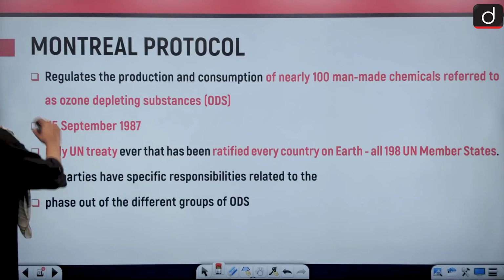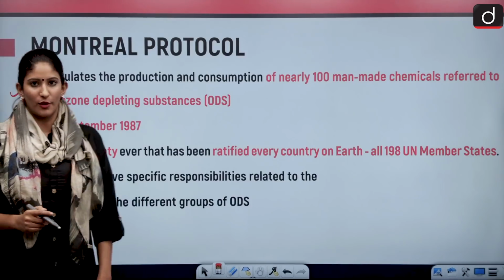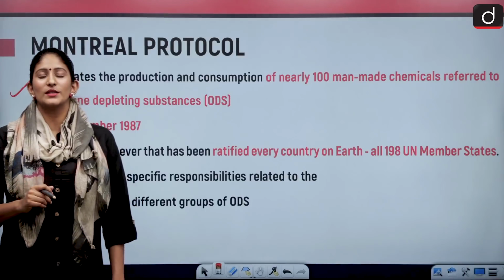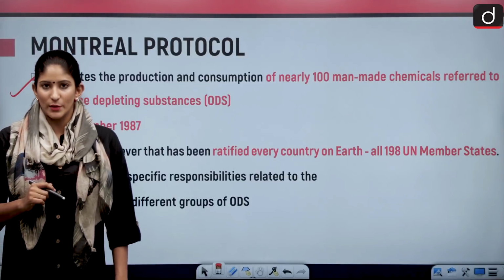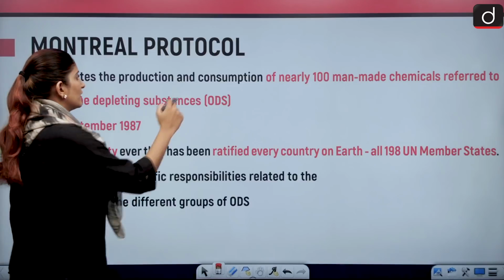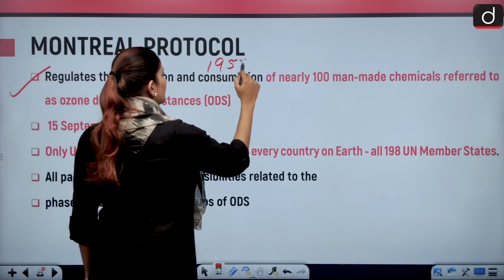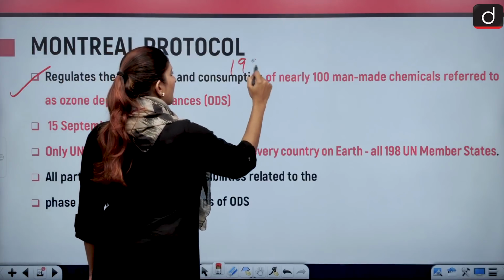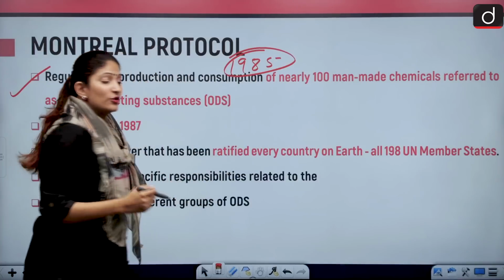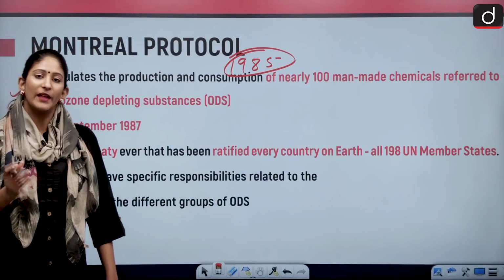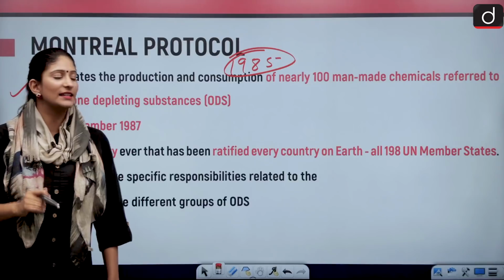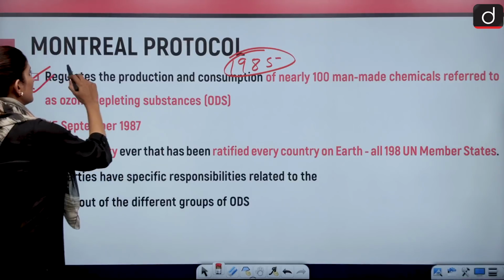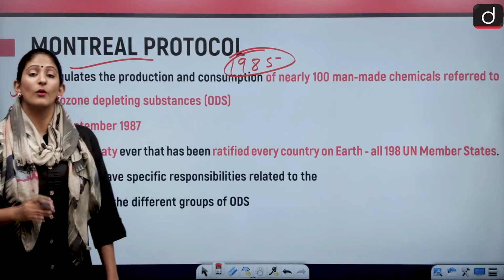Moving on, let's talk about the Montreal Protocol. I have already told you that it was in the year 1985 that it was acknowledged that we need to protect our ozone layer. And then in the year 1987 comes the Montreal Protocol. Now on what?